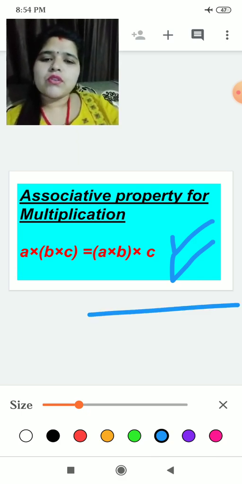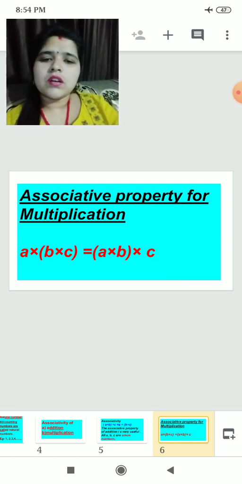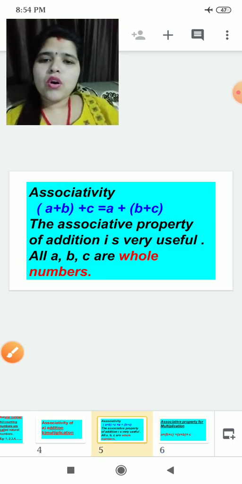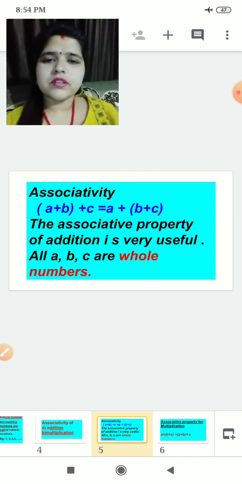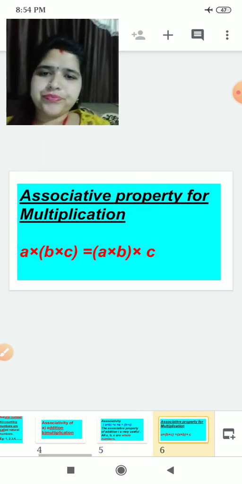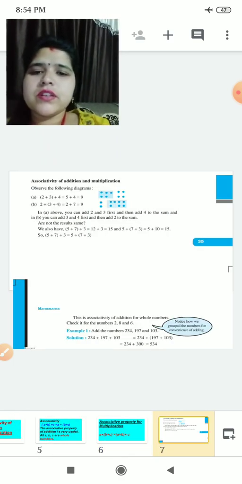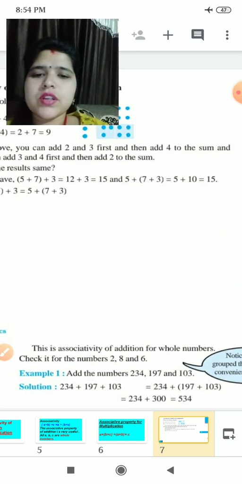And this was the property for addition. What was it for addition? A plus B bracket close plus C is equal to A plus bracket B plus C. Okay children? Yes. Now see children, here is given one question.